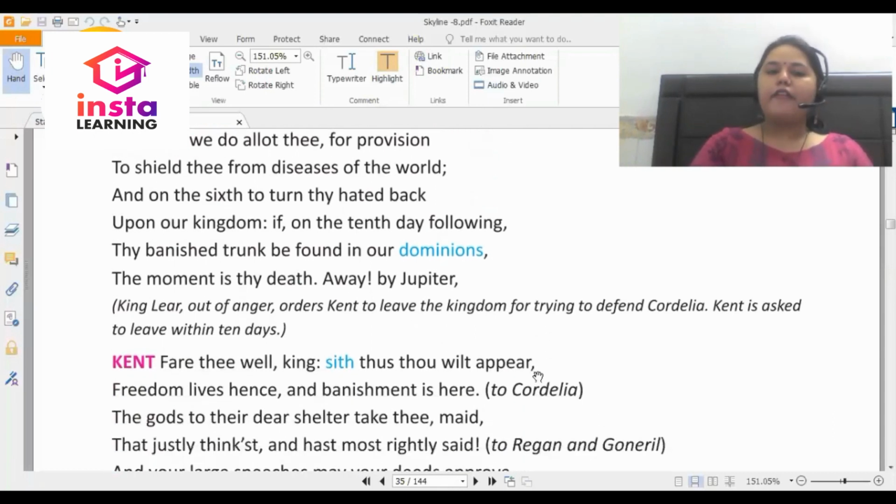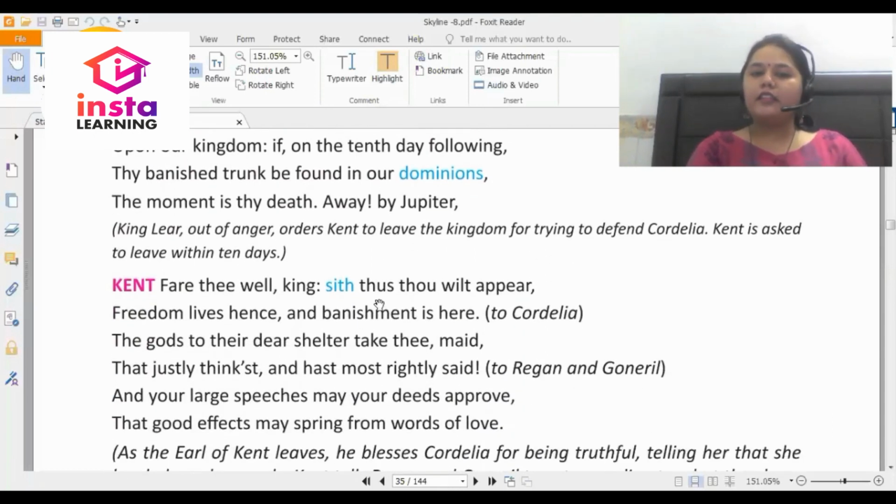Kent says, fare thee well, King. Since thus thou wilt appear, freedom lies hence, and banishment is here. To Cordelia: The gods to their dear shelter take thee, maid, that justly think'st and hast most rightly said. To Regan and Goneril: And your large speeches may your deeds approve, that good effects may spring from words of love.